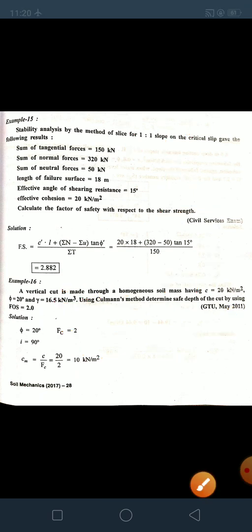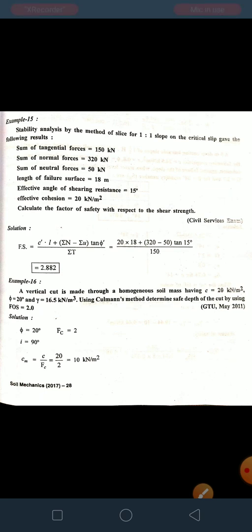50 kilonewton, length of the failure surface 18 meter, effective angle of shearing resistance 15 degree, effective cohesion 20 kilonewton per meter square. Calculate the factor of safety with respect to shear strength. So by using the Swedish circle method, we know the equation Fs is equal to C dash into L plus, in bracket, summation N minus summation U tan phi upon summation of T.